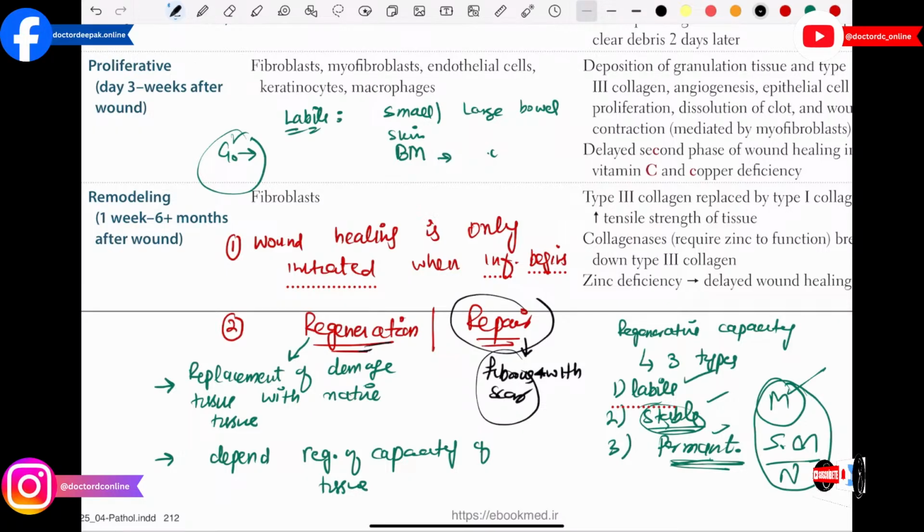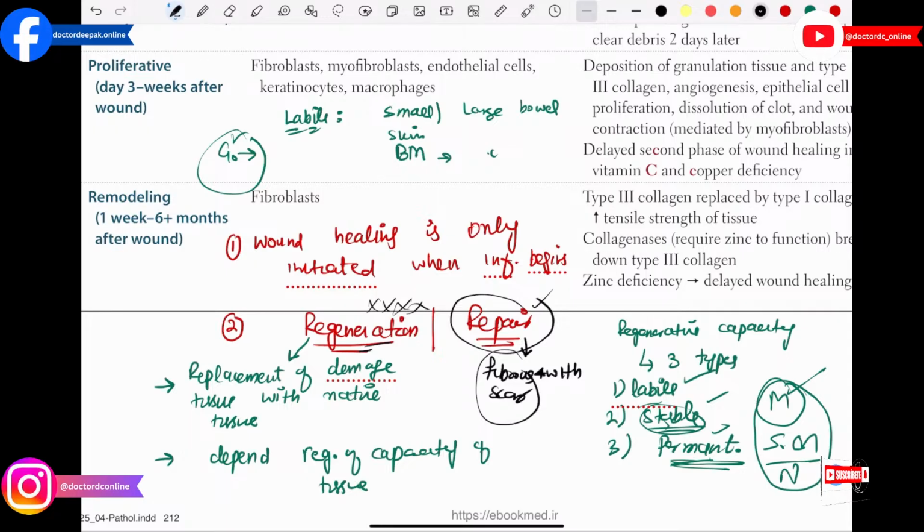There is also a mechanism in which the tissue lacks the regenerative capacity, like your myocardial infarction. After the myocardial infarction there is a formation of scar in your heart. In an exam they can ask you why a person after myocardial infarction gets a scar in the tissue. We already discussed that in the heart there are no stem cells which can undergo proliferation. So it means these cells don't have regeneration capacity, so it will only undergo repair, and the repair will only occur with fibrous scar. This is very important, you have to remember.